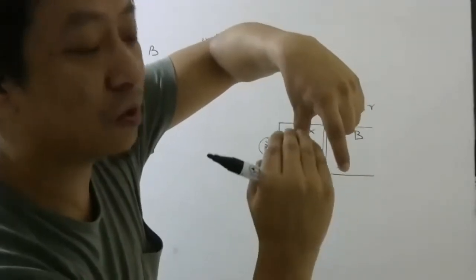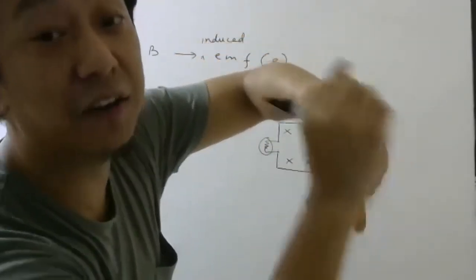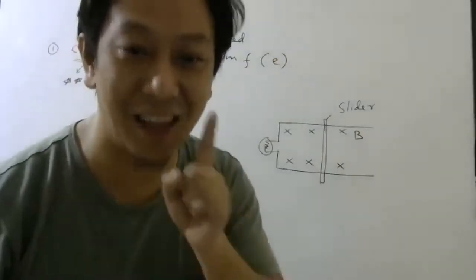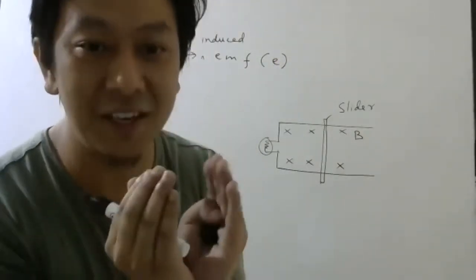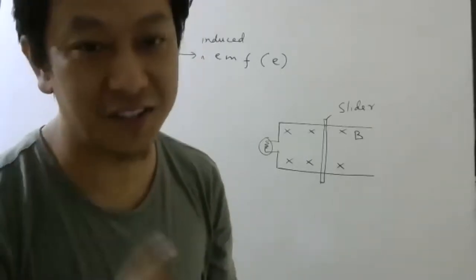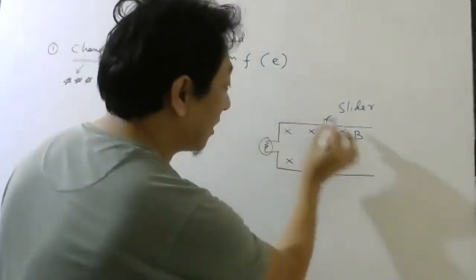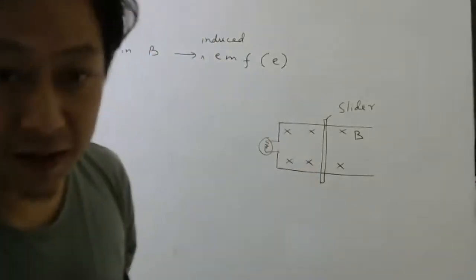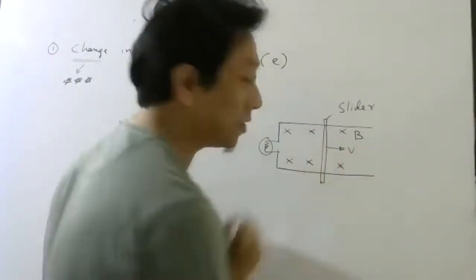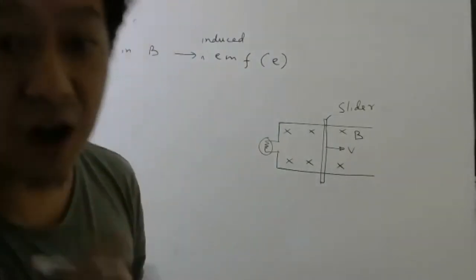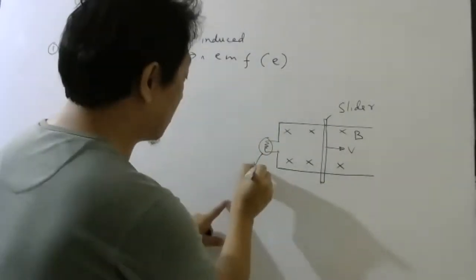I know as you go away, it will start getting curved because magnetic field lines are actually closed loops. But for a small area of the region, you can consider the magnetic field is constant. So imagine there is a constant magnetic field. Now, when I move this slider this side with some velocity, it was found, students, that this bulb glows.